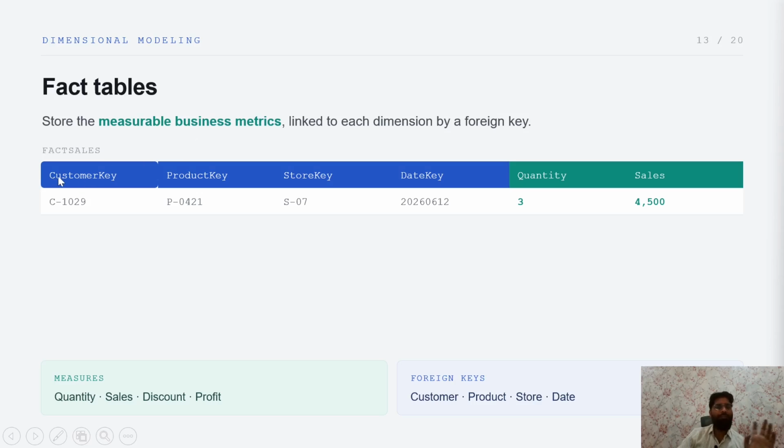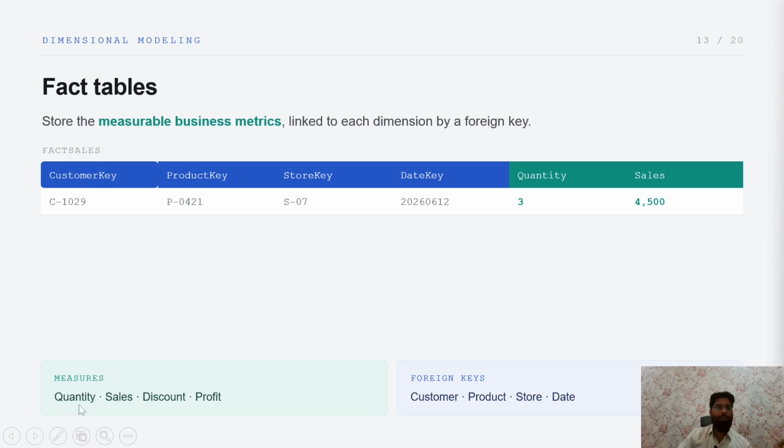So for example, here we have different kinds of keys: customer, product, store key and date key. That means customer key holds the customer, product key holds the product, store key holds the store, and date key holds the date, right? All of these behave like foreign keys here. So in the fact table we have to perform a join operation with the dimension tables. The dimension table will be a different table, the fact table will be a different table, and the fact table performs the join operation directly with the dimension tables. Here we have quantity and sales, two columns that are part of the fact table. These four are foreign keys, which perform the join operation.